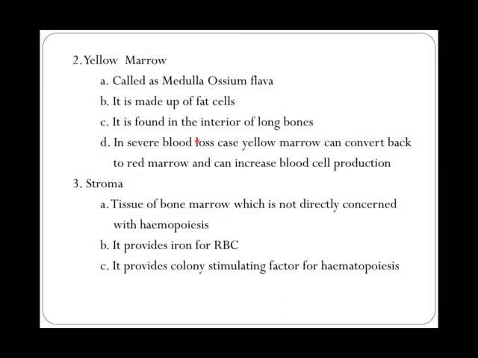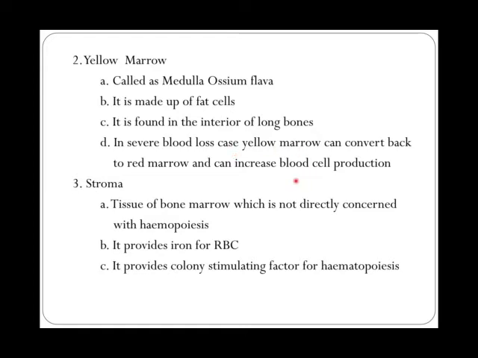When we talk about yellow marrow, this is called medulla osseum flava. It is made up of fat cells. It is found in the interior of the long bones, like the fibula and the humerus. Inside that you find the fat cells. In severe blood loss cases, the yellow marrow can convert back to red marrow. So the yellow marrow turns into red marrow and can help in the production of RBCs, the production of blood cells.